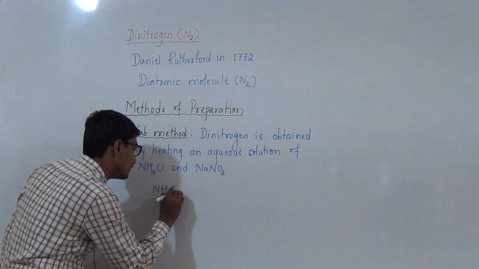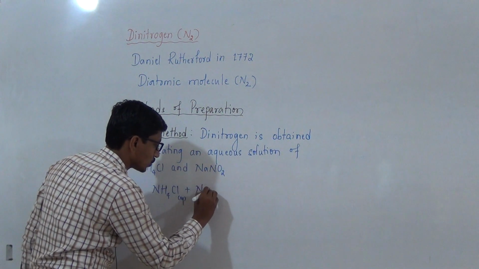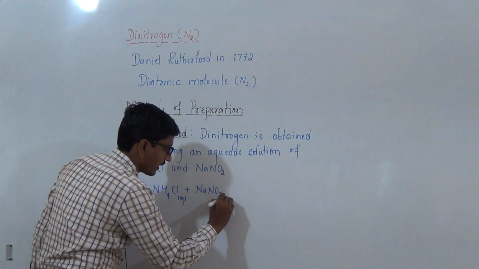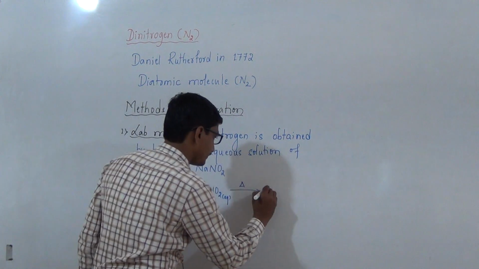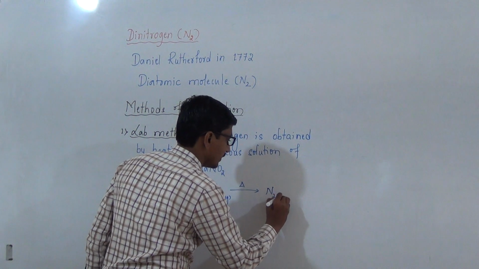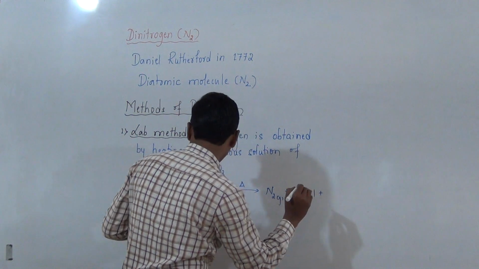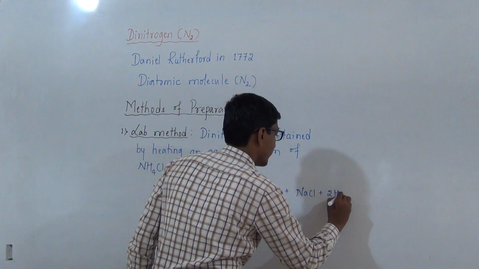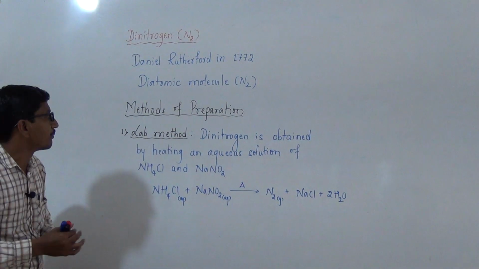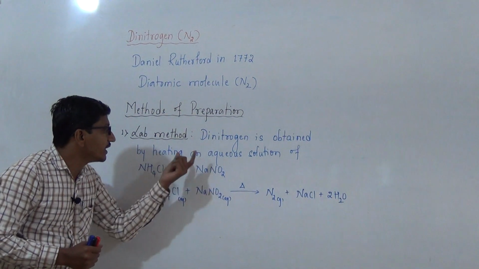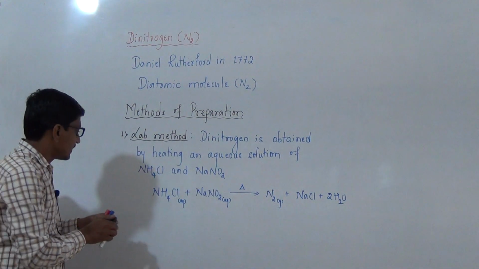The chemical reaction is: an aqueous solution of ammonium chloride and an aqueous solution of sodium nitrite, on heating, give dinitrogen, along with the formation of NaCl and water. This is the first method for the preparation of dinitrogen. Second one is